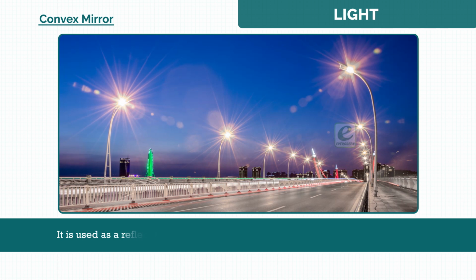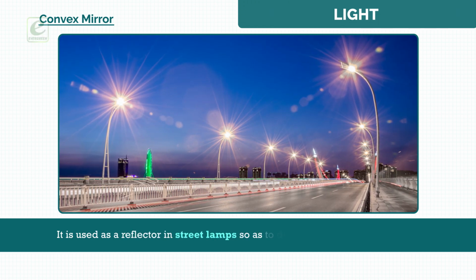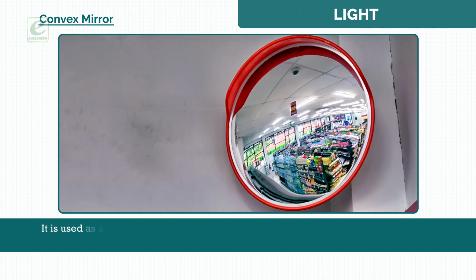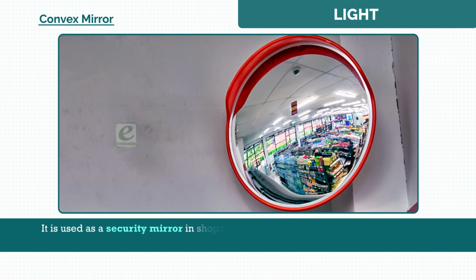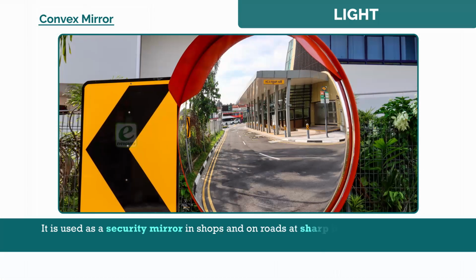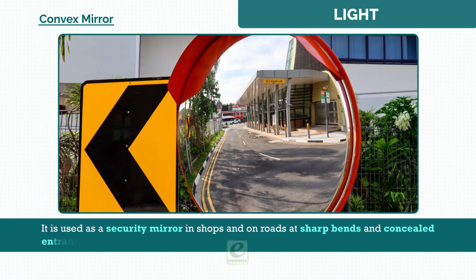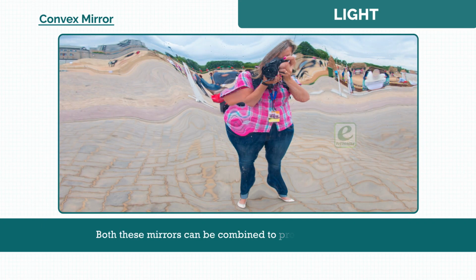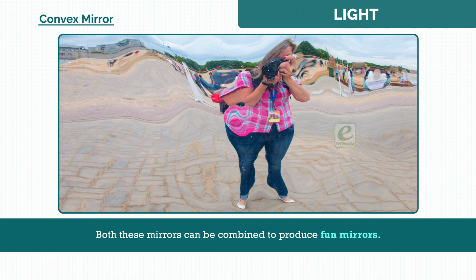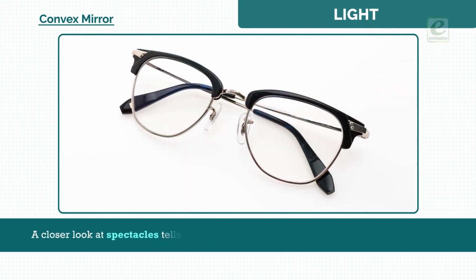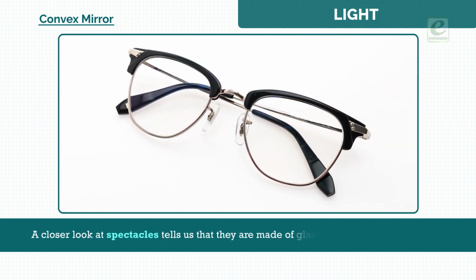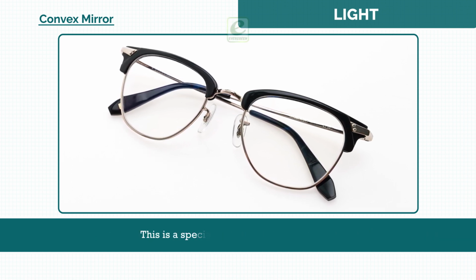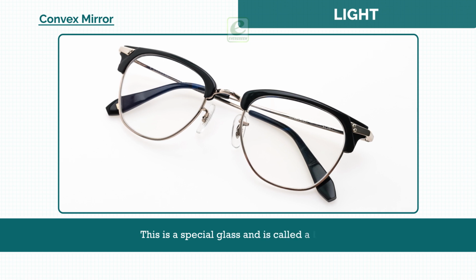It is used as a reflector in street lamps so as to diverge light over a large area. It is used as a security mirror in shops and on roads at sharp bends and concealed entrances. Both these mirrors can be combined to produce fun mirrors. A closer look at spectacles tells us that they are made of glass through which we can see. This is a special glass and is called a lens.